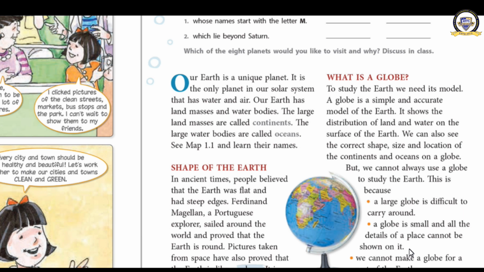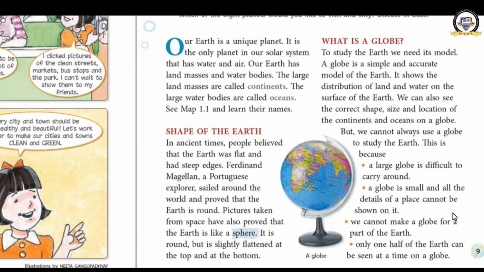Next one, a globe is small and all the details of a place cannot be shown on it. A globe is a small model of the earth, no? It cannot show the actual size. Smaller places like Lucknow or Gorakhpur, are they marked on the globe? No, they cannot be. These minute places, the smallest places, cannot be shown on the globe. Then we cannot make a globe for a part of the earth.